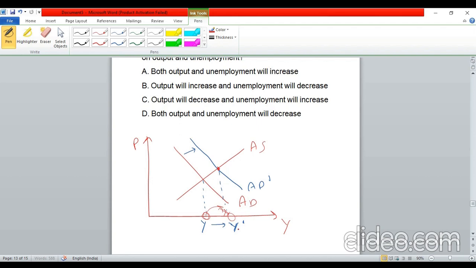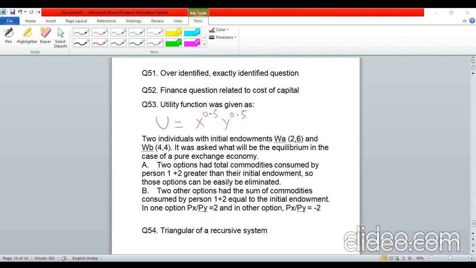And of course, if you consider that the Phillips curve holds here, then since the price is increasing, there is inflation in the economy, and this will also reduce the unemployment level. So I think expansionary fiscal policy will lead to an increase in the output and a decline in the unemployment. So I think option B should be the right answer for this one.